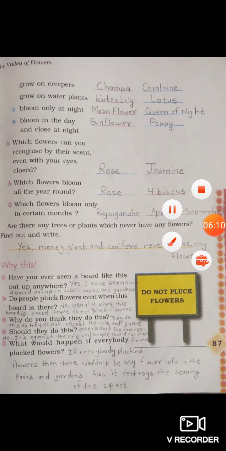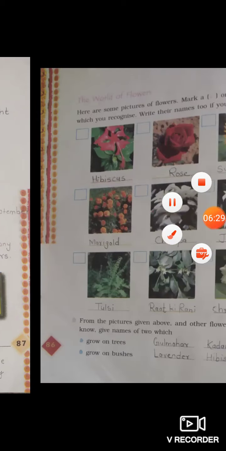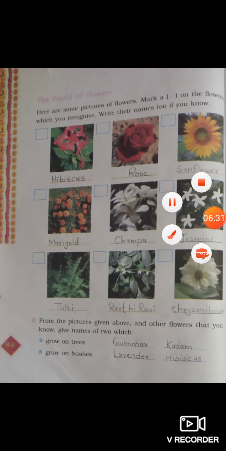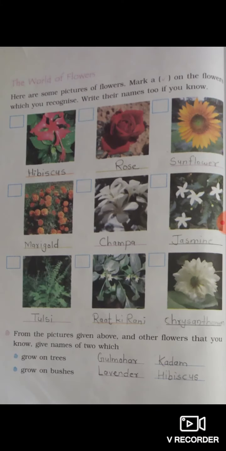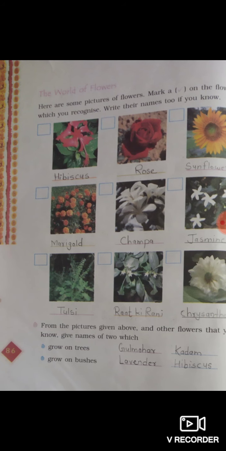Next, which grows on water plants? Water lily and lotus plant, which grow on water plants. Next, which bloom at night? Moonflower and queen of the night. See the color of queen of the night. It is a dark brownish lavender color.